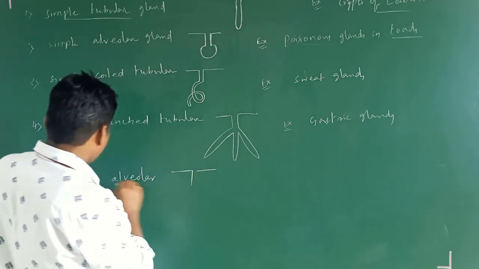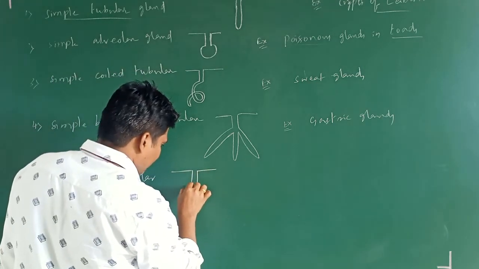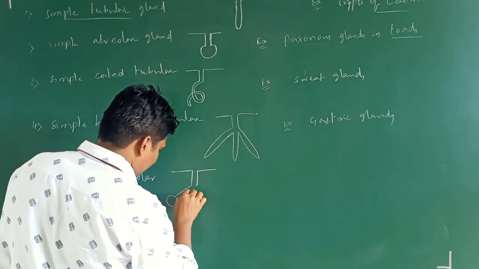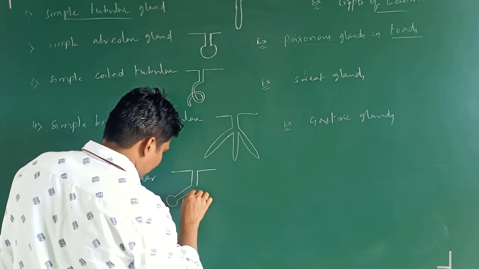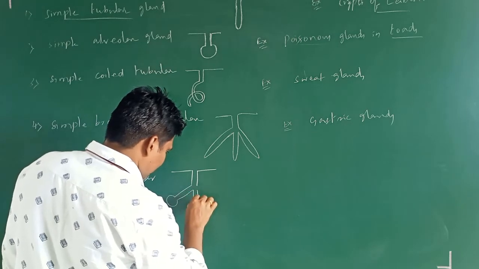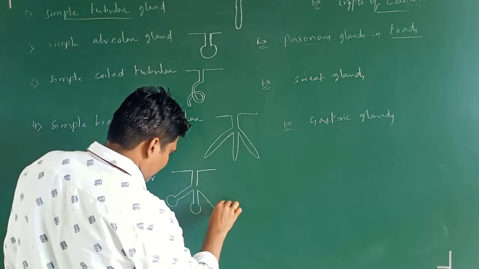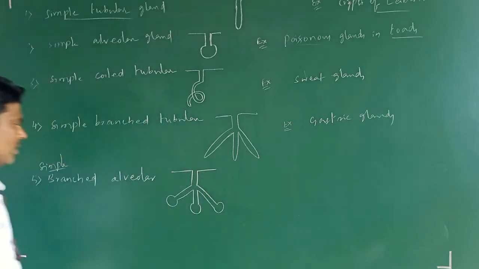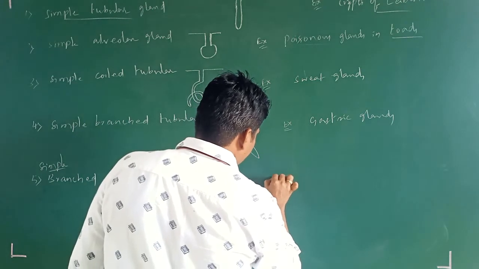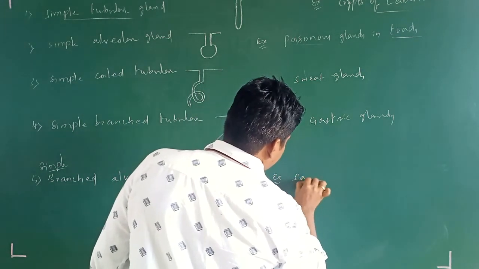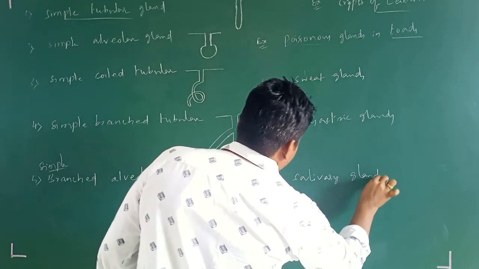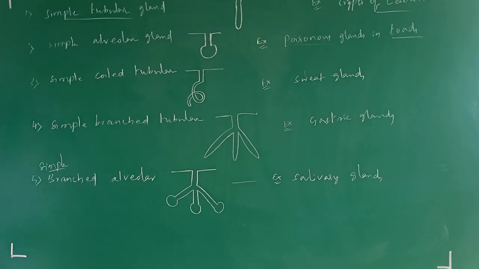It is very simple, just a simple branched structure. So this one, simple branched alveolar. Where are we going to observe this one? Salivary glands. Okay, do you understand what I am going to say?